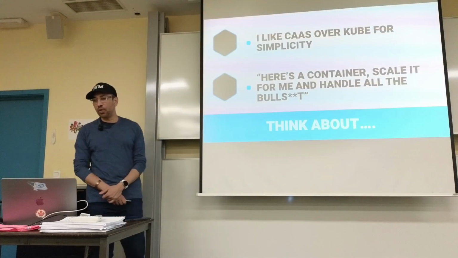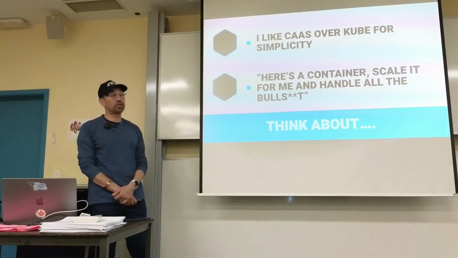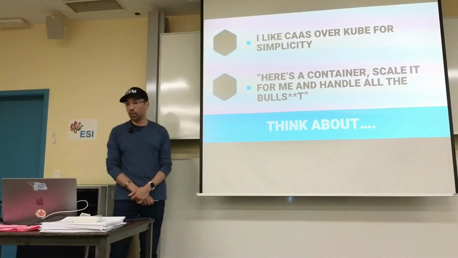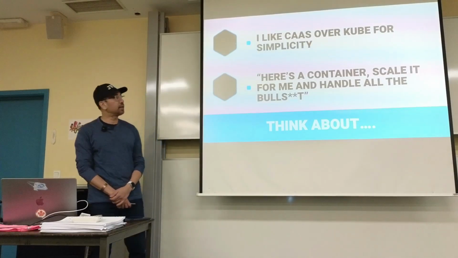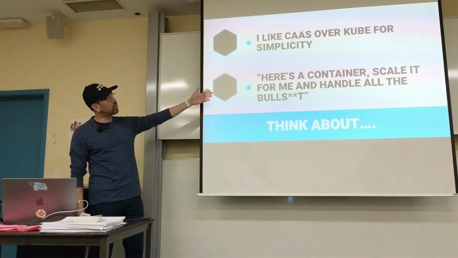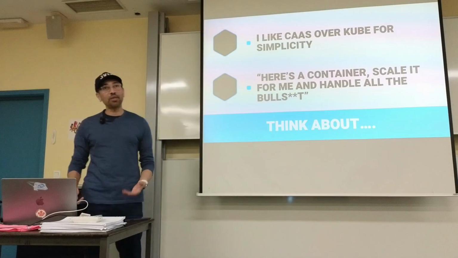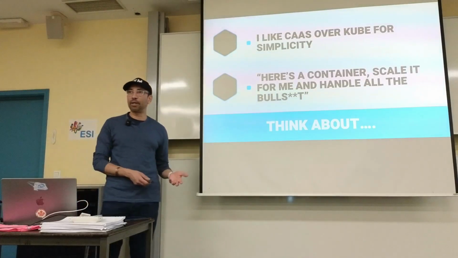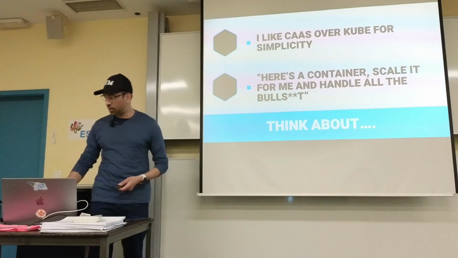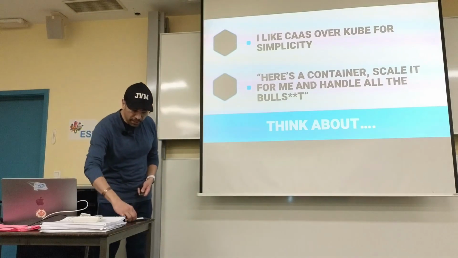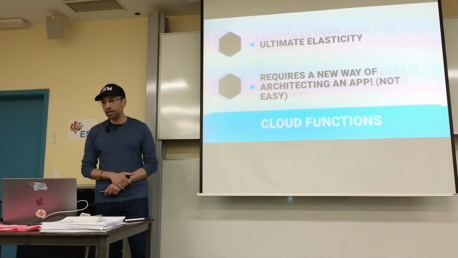So there it is. I like CaaS over Kube. The other bonus you get is that it's simpler than running on Kubernetes. You don't have to worry about all that stuff. And this is the way I like to say it: here's a container, scale it for me and handle all the bullshit. Because I like to focus on writing code. I don't want to worry about DevOps and all that kind of stuff. I know that sometimes it's somebody else's job, but anyways, you get the idea.